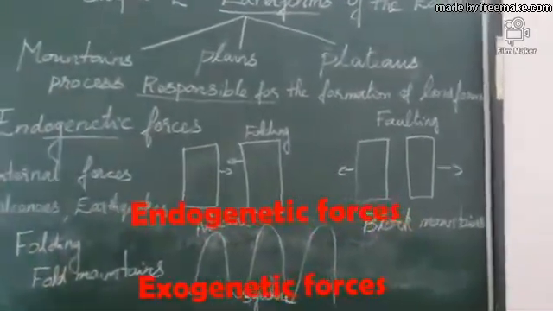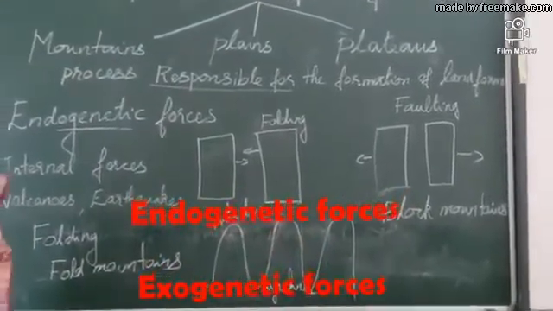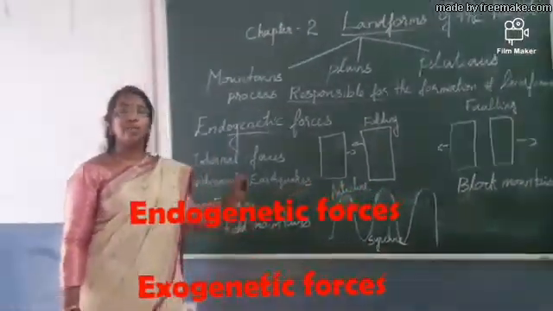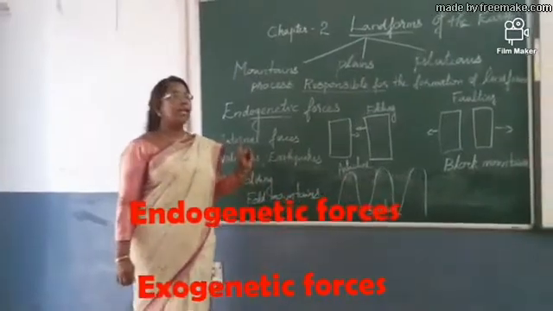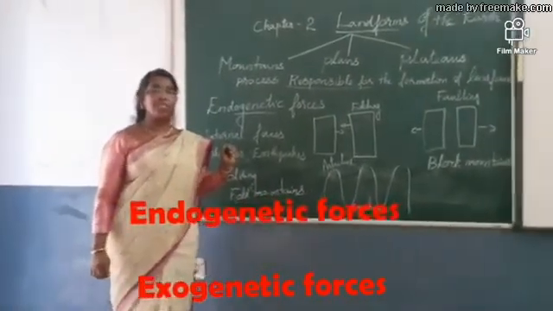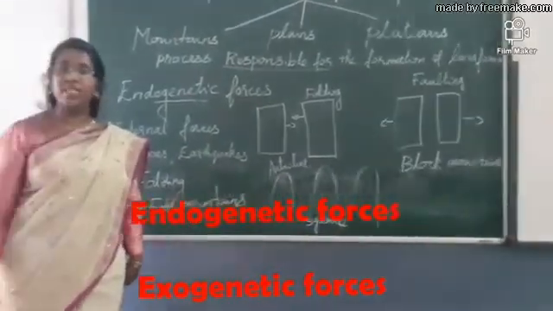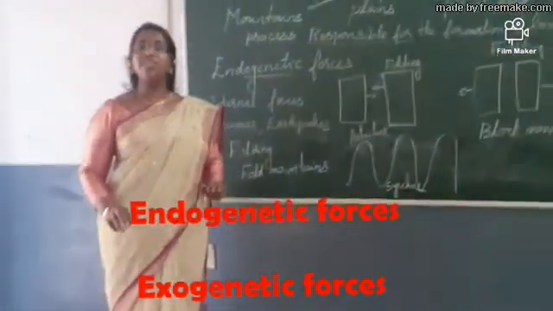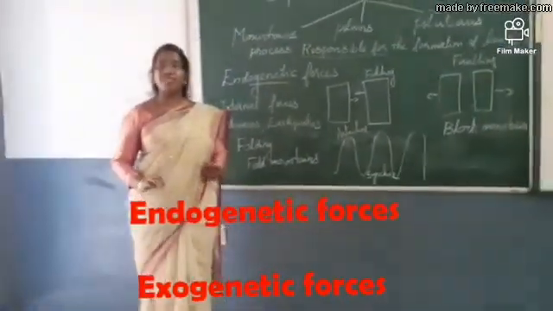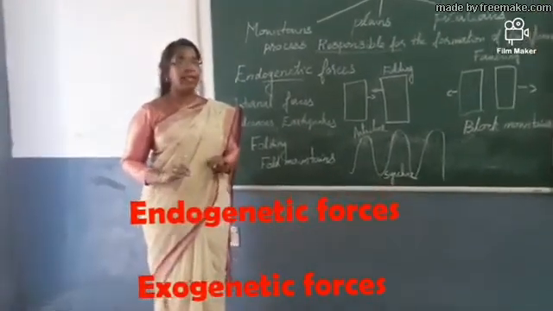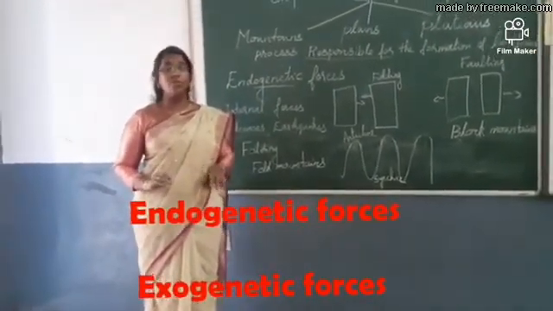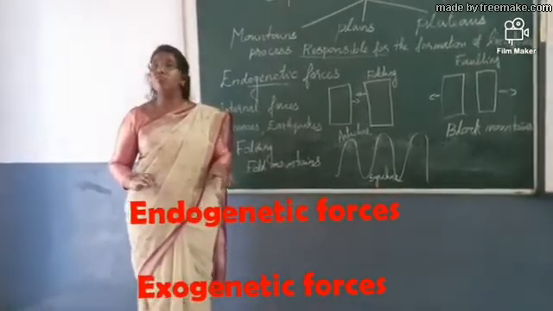There are mainly two factors responsible: endogenetic forces and exogenetic forces. Endogenetic forces are the forces which work inside the earth. We are not able to feel those forces.